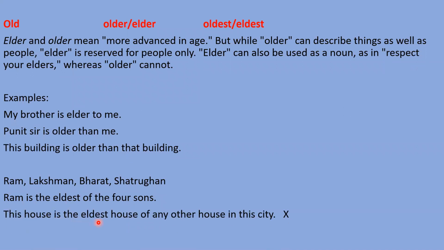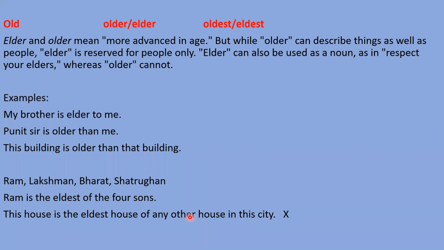This house is the eldest house of any other house in the city. This sentence is wrong, and I have marked a cross here. Why? Because I have used eldest. Now I want to say that this house is the oldest in this city. We can't use eldest because the word eldest is used for family members, as in the previous sentence.